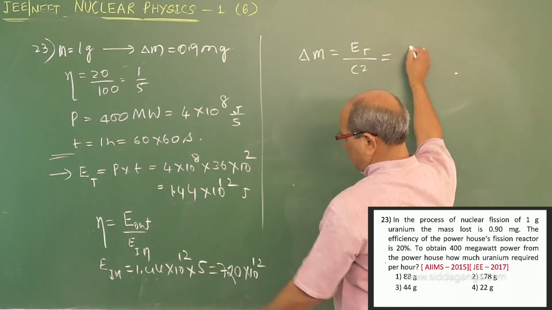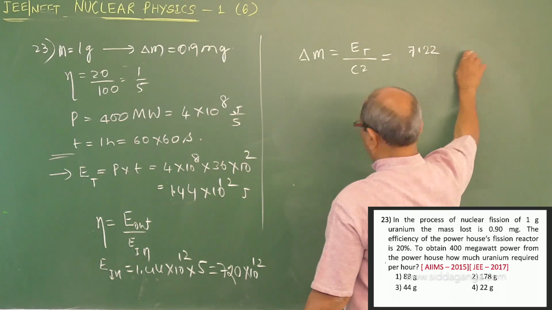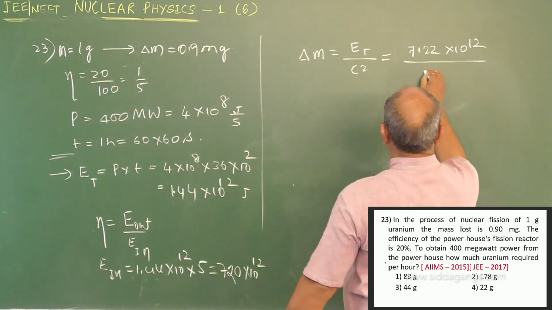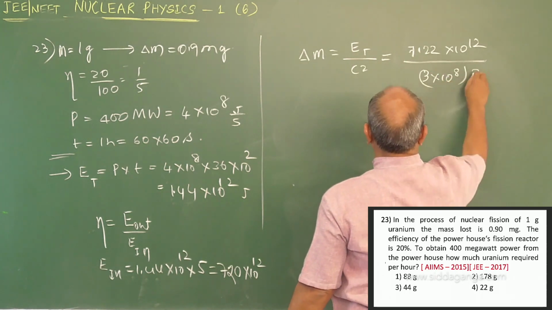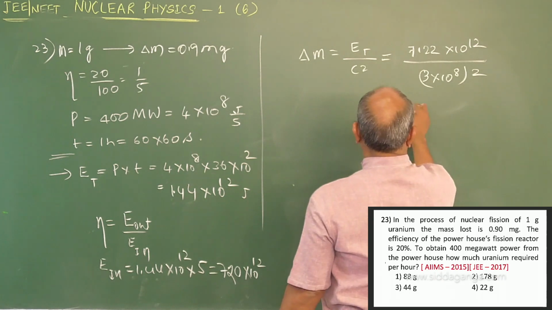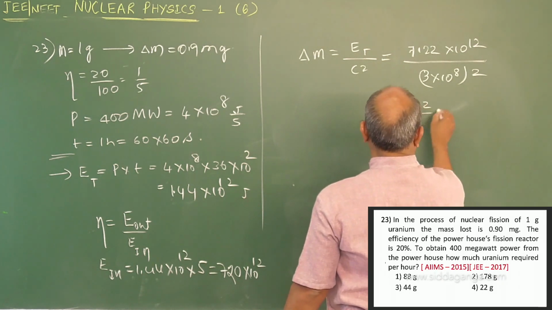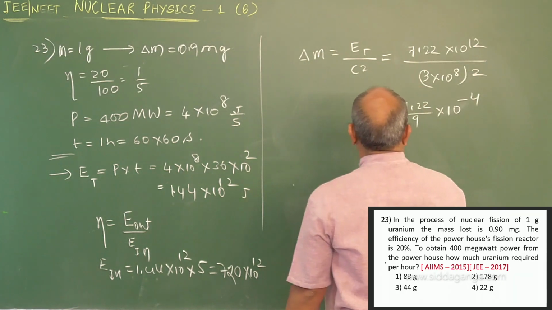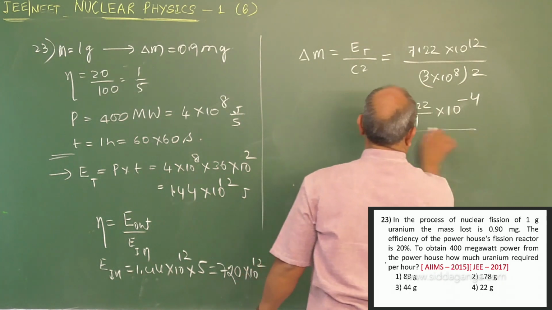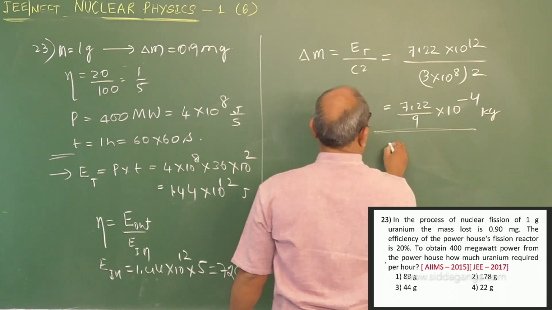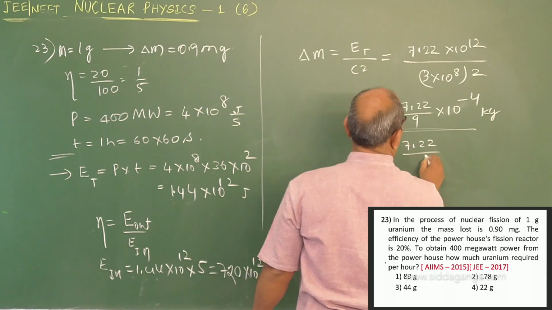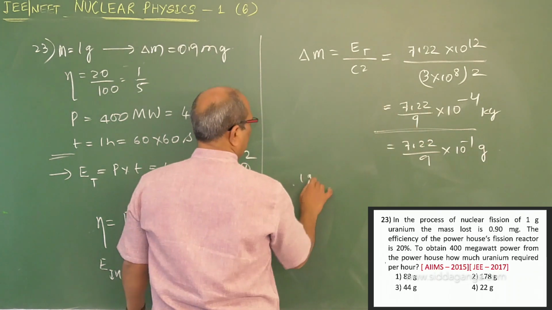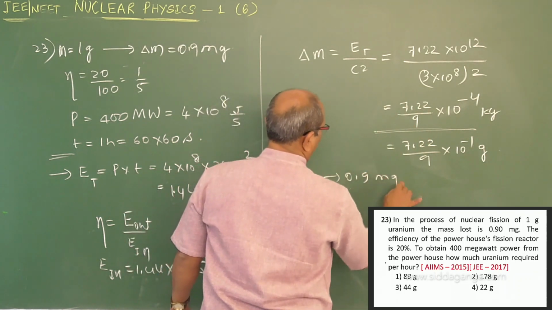Δm = E/c², that is 7.22 into 10 power 12 by (3 into 10 power 8) whole square. That gives 7.22 by 9 into 10 power 12 minus 16, which is minus 4; the 9 keep as it is. Helpful to us, let us see. It is in kg, or I can write it as 7.22 by 9 into 10 power minus 1 gram. 1 gram converts to 0.9 milligram.